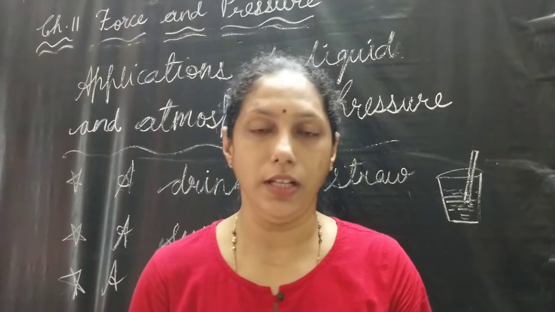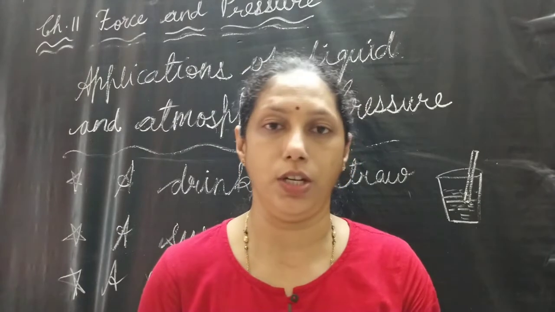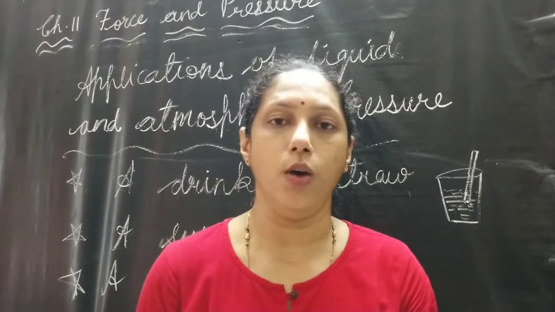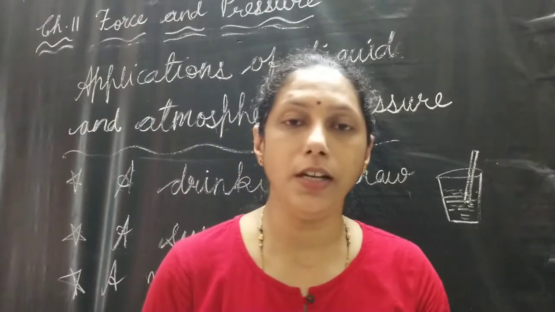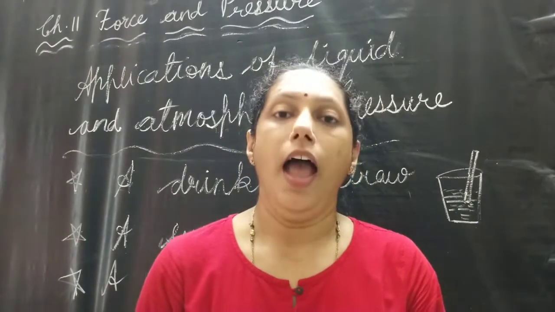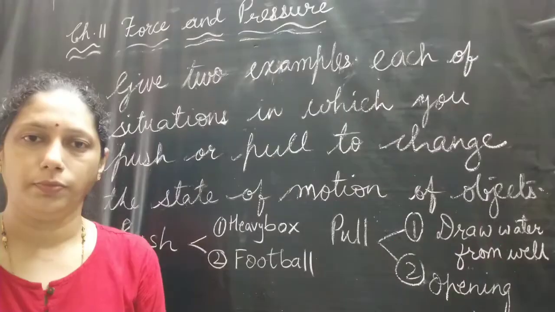This is the end of this chapter. In today's class, we learned that atmospheric pressure on the Earth's surface at sea level is 100,000 Pascal. It is measured using an instrument called a barometer. Then we learned its applications. And now we are going to start the textbook exercises.